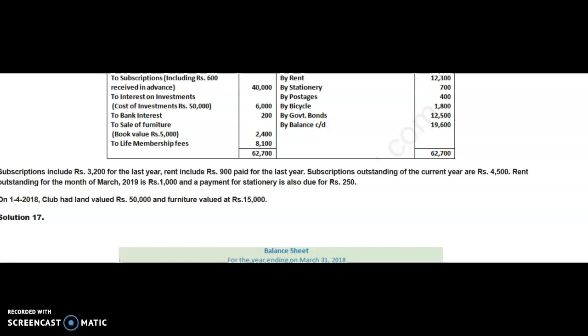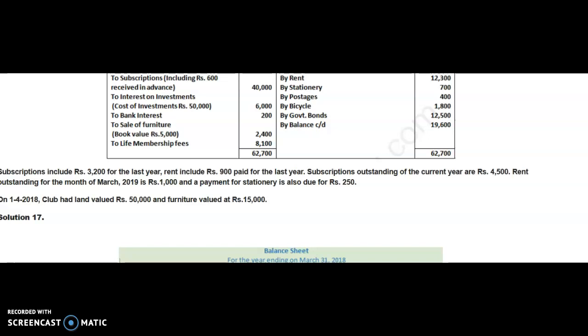It is the sale of an asset, so it will not be shown in the income and expenditure account. Only the profit or loss on the sale of the asset will be shown in the income and expenditure account. Note down here that the book value of the furniture sold is 5,000. Automatically selling price is 2,400.